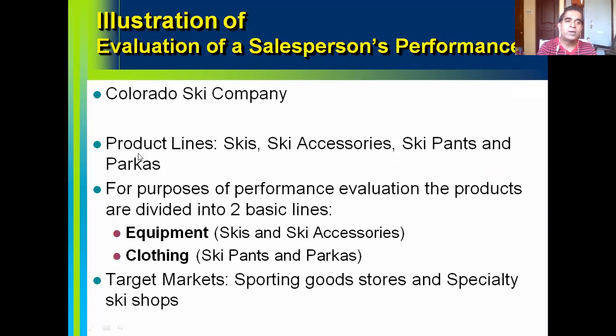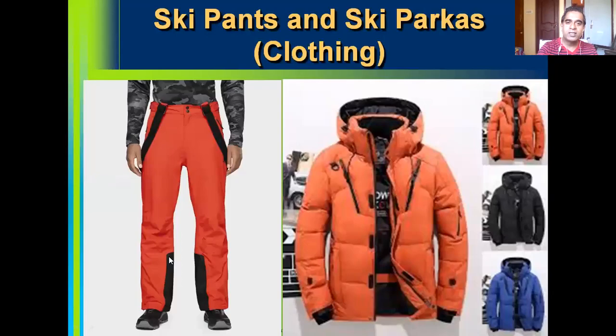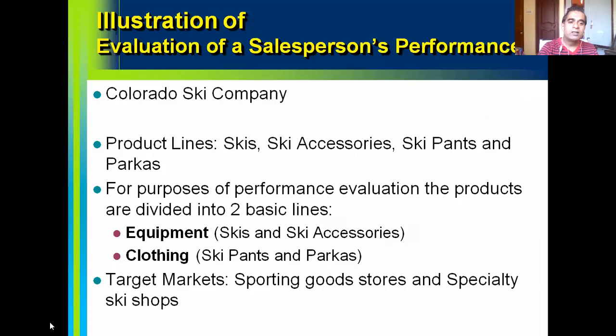I'll just take a quick recap of the details given in the illustration. The product lines of the Colorado Ski Company are skis, ski accessories, ski pants, parkas, and jackets. For purposes of performance evaluation, the products are divided into two basic lines: equipment, that is skis and accessories, and clothing, ski pants and parkas. Then the target markets include sporting goods stores, or in India we call sports stores, and specialty ski shops.